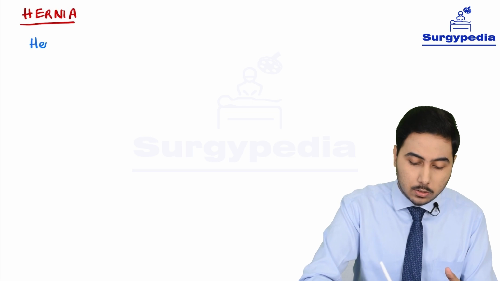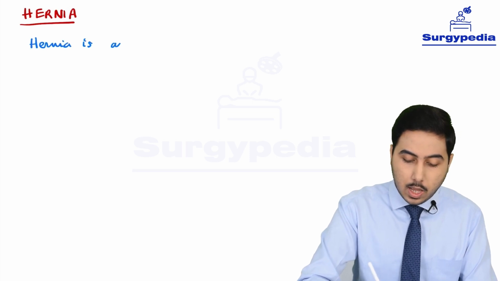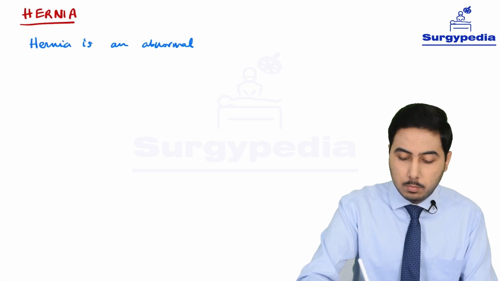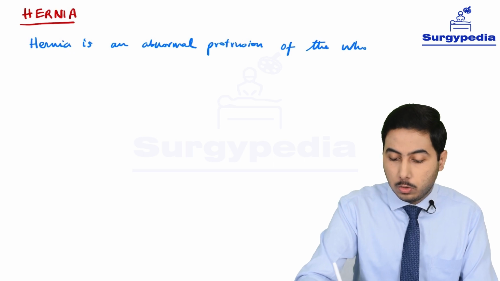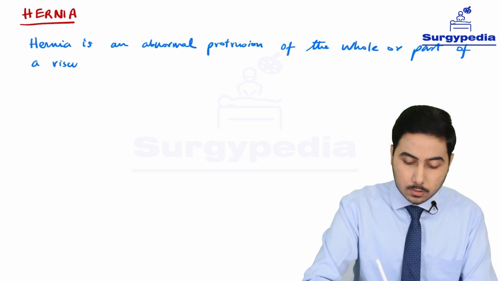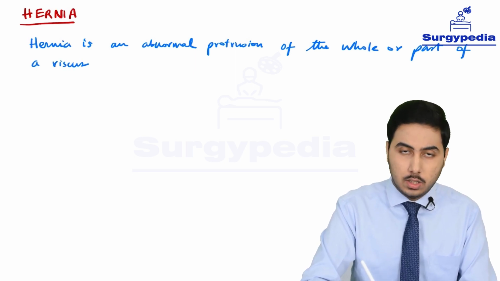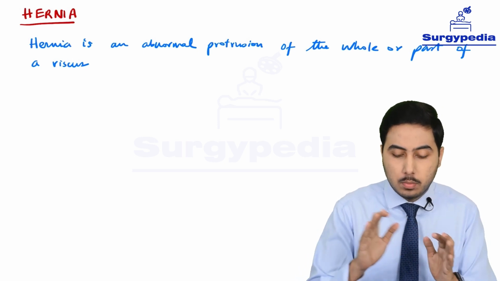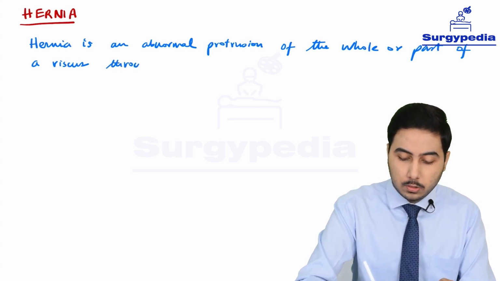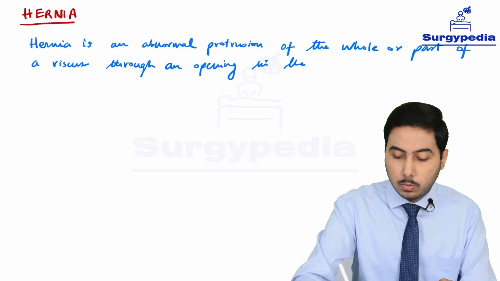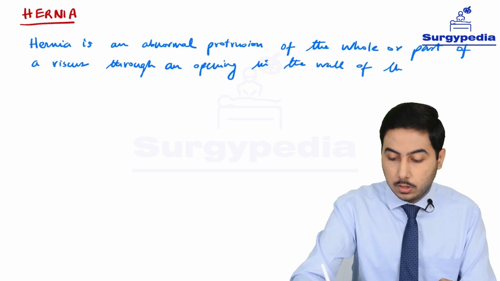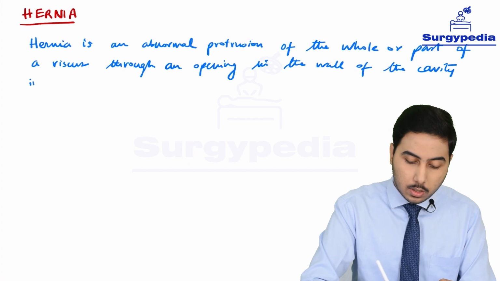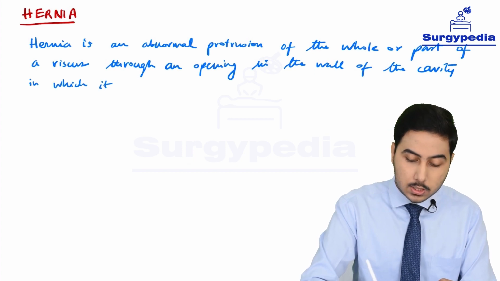So hernia is an abnormal protrusion of the whole or part of a viscus, which is singular for viscera, okay, that is an organ. So it can be the whole or part of a viscus through an opening in the wall of the cavity in which it is contained.